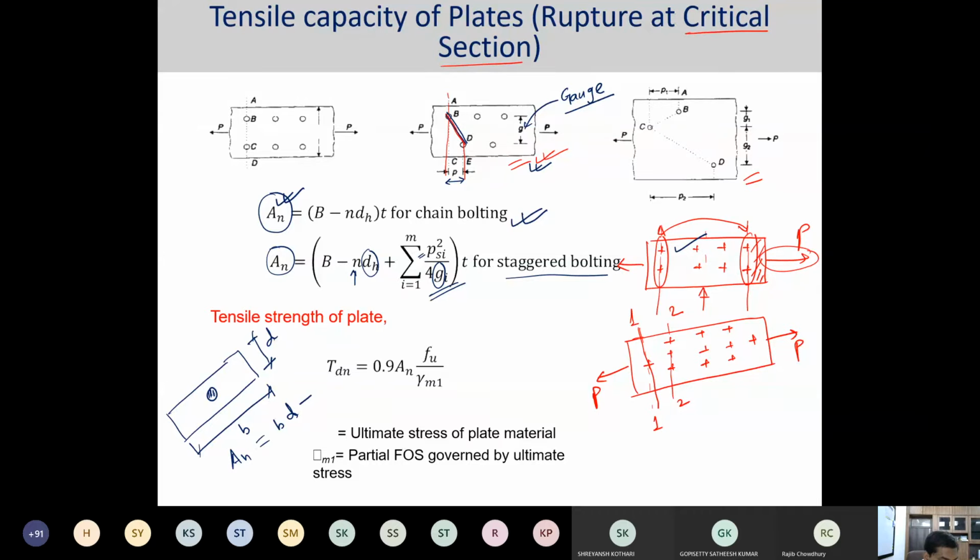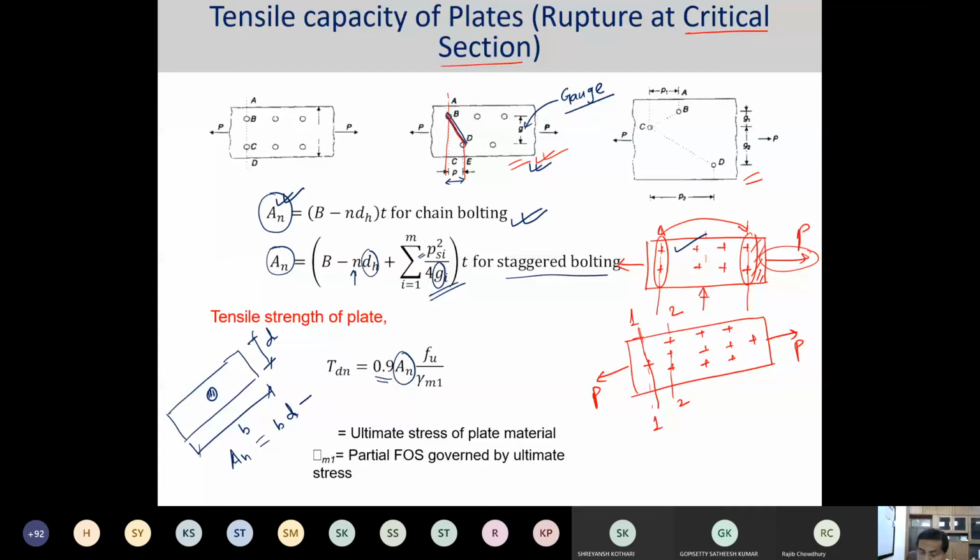Depending on that, you start from here and go across the other portions to find the net tensile area, which is used to find the net tensile capacity of the rupture strength of the plate. Once this net area is calculated, it is multiplied by 0.9. Why is 0.9 multiplied?